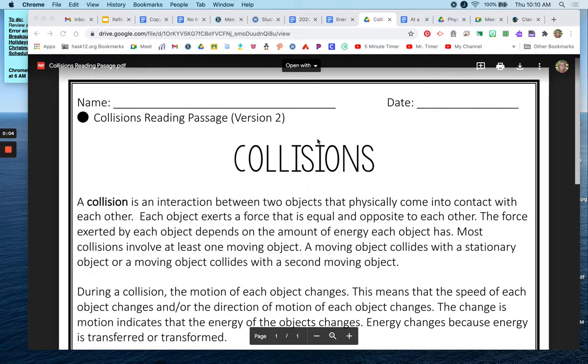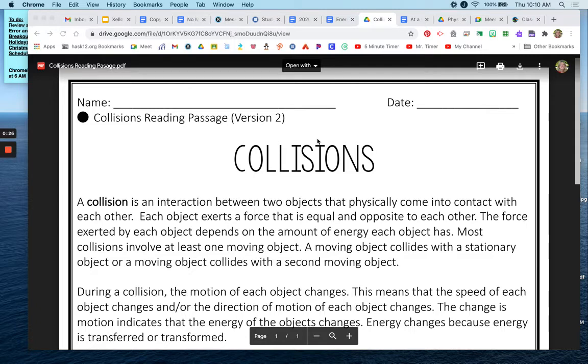A collision is an interaction between two objects that physically come in contact with each other. Each object exerts a force that is equal and opposite to each other. The force exerted by each object depends on the amount of energy each object has. Most collisions involve at least one moving object.